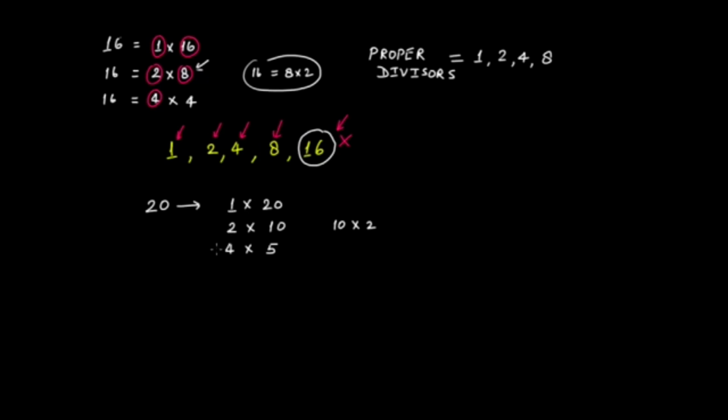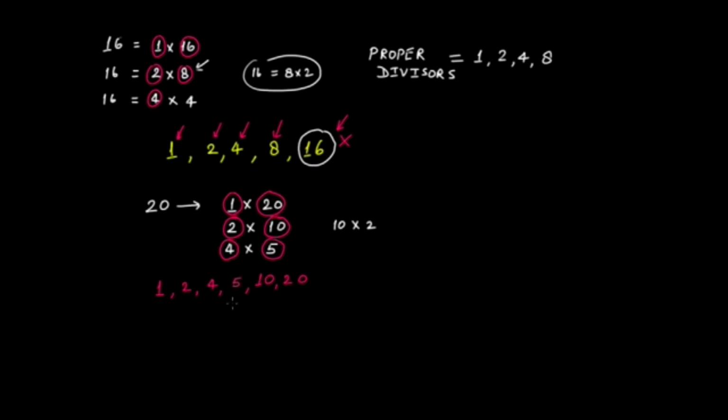So what are the factors of 20? The factors of 20 are 1, 2, 4, 5, 10 and 20. Now, we saw in the previous example, for the number 16, that if we remove that particular number from the factors list, then the remaining factors would be the proper divisors of that number.